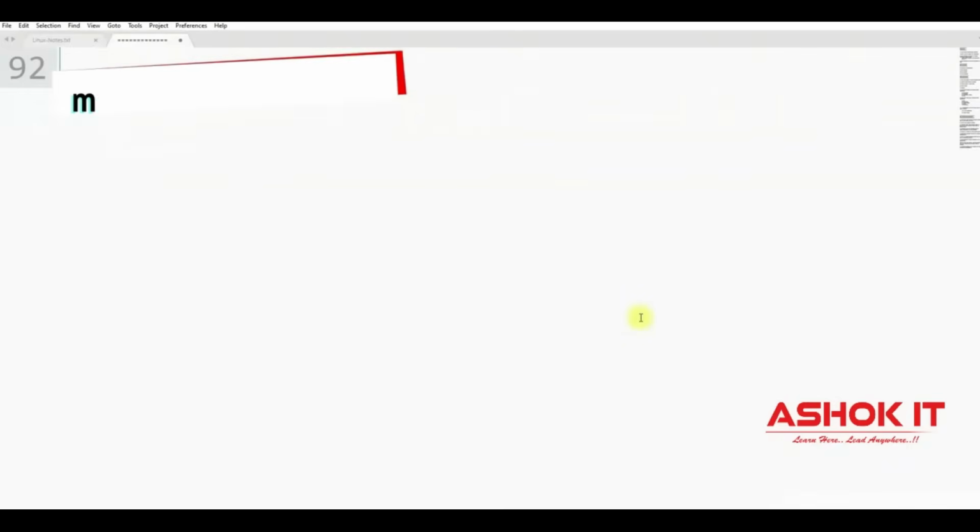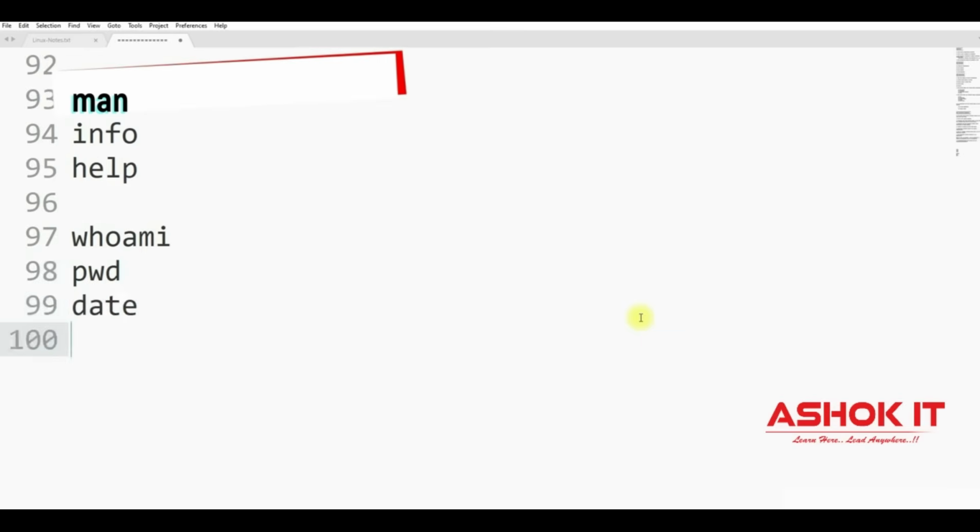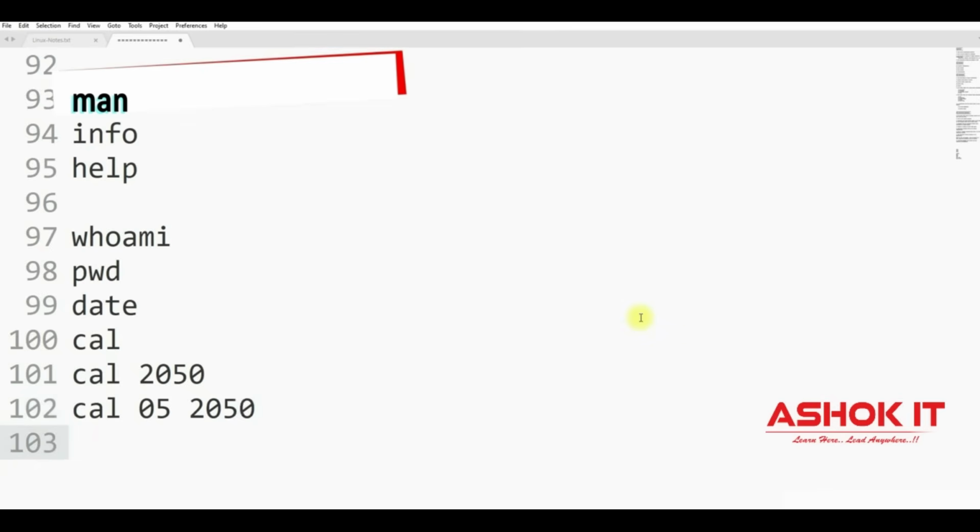What are the commands we have executed, guys? We have executed man command, info command, help command. These are called documentation commands. Next one, whoami will display the logged in username. pwd will display the present working directory, and the date command will print the current date. Cal command, current month calendar it will print. Cal 2050, 2050 year calendar it will print. Cal 05 2050, it will print May month calendar of 2050 year.